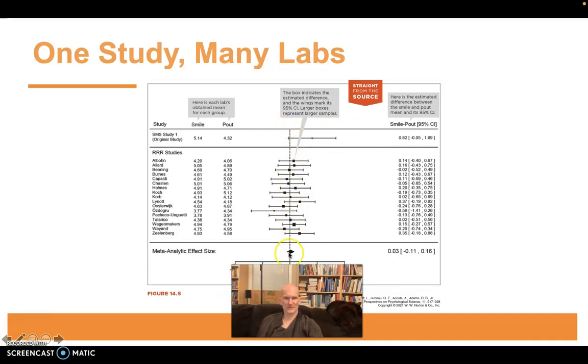Right here on the graph is 0. Each line is a confidence interval for each study. Right, and as you can see, each line includes 0. So the difference in happiness between people who smile and people who didn't smile in each of these studies was no different than 0.